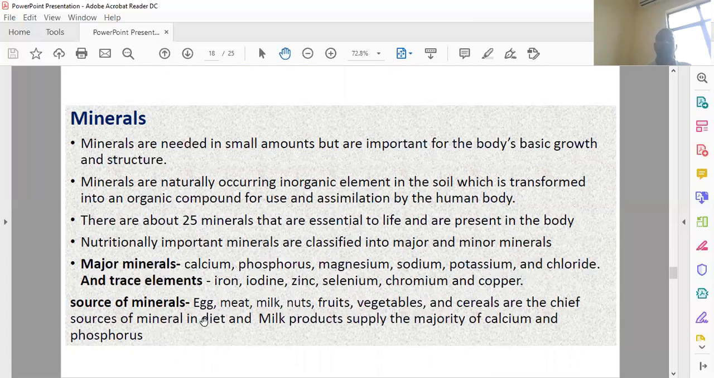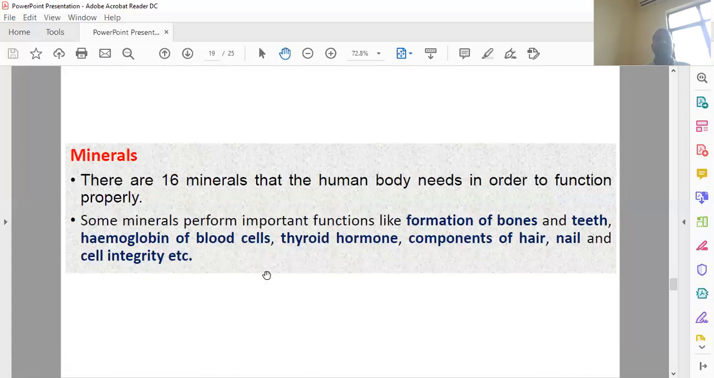The sources of minerals are eggs, meats, milk, nuts, and vegetables. They are the major sources. Milk is also a major source of minerals such as calcium and phosphorus. The human body needs these minerals in order to maintain proper function. Some important functions include the formation of teeth, hemoglobin, bones, thyroid hormone, components of hair, nails, and cell integrity.